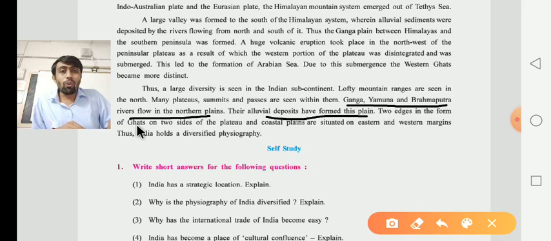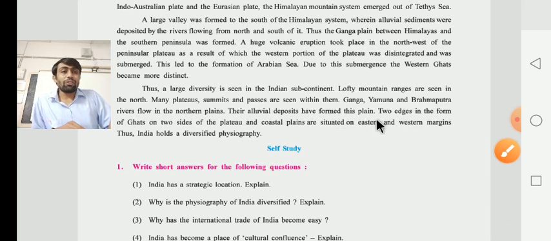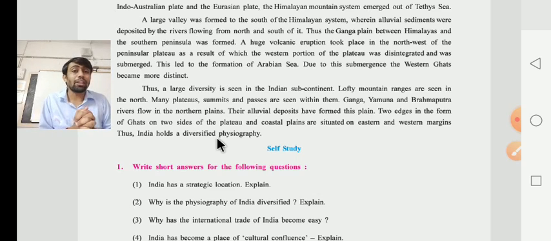Two edges in the form of ghats on the two sides of the plateau, and the coastal plains, are situated in the eastern and western margins. That is the Eastern Ghats and Western Ghats, which we already learned in previous standards. Thus we can say that India holds a diversified physiography.